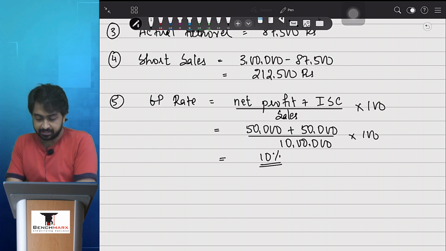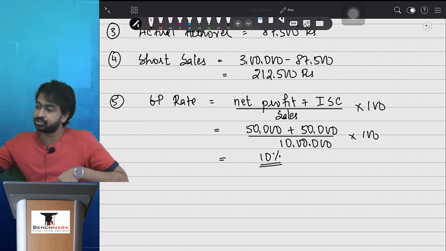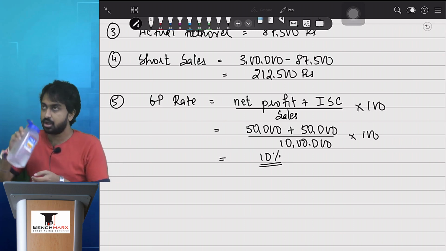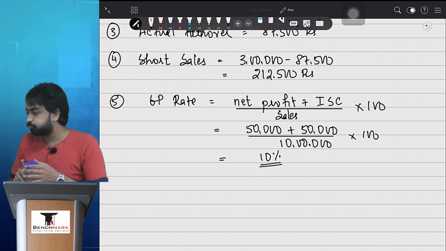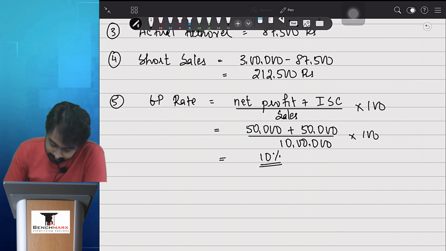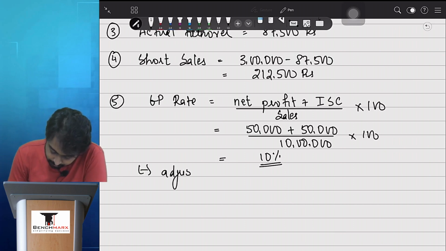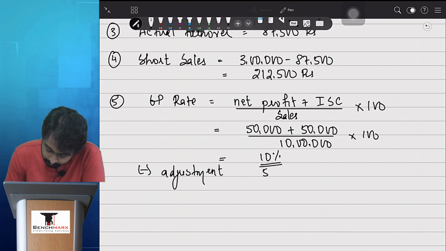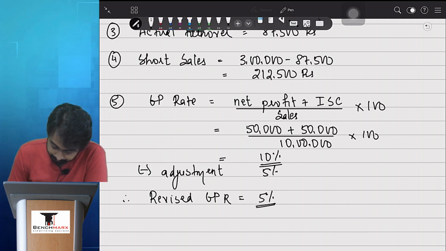Any adjustment that is required to be made in the 10%? बताइए. Yes, 5%. Less adjustment. The adjustment may or may not be always less or more. 5%. Therefore, revised GPR is equal to 5%.